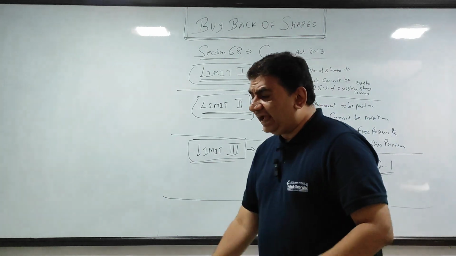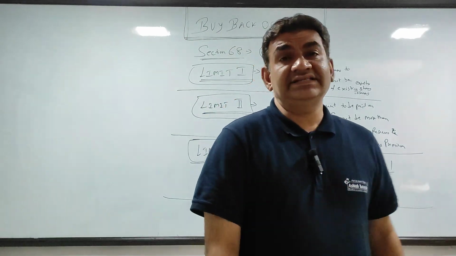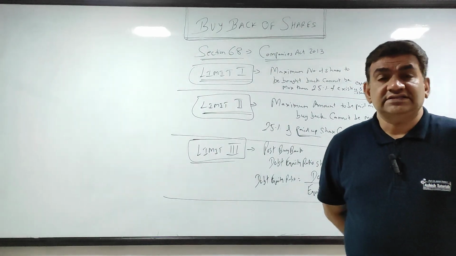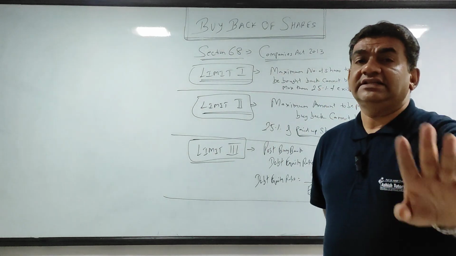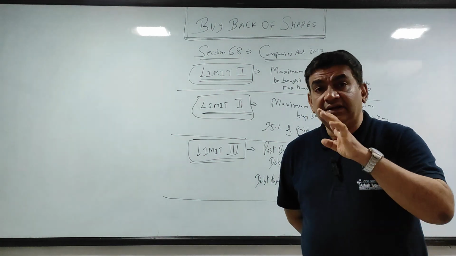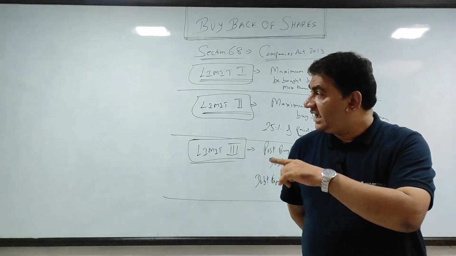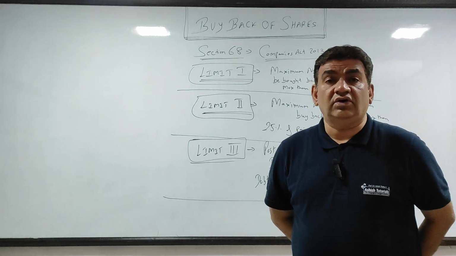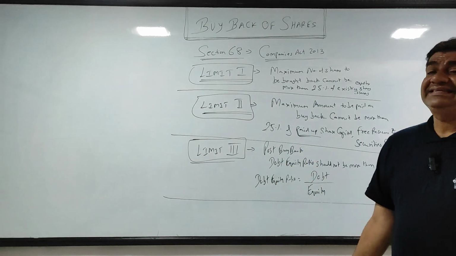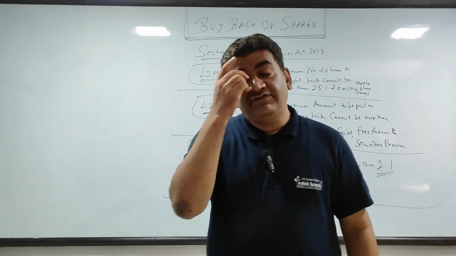Now, as I told you, limits are three only, but there is an additional point which is to be considered, which I will not discuss now. I will discuss after the sum is over, if I feel I'll discuss, otherwise I will not create any confusion. It is important, but I don't want to get into that at this stage. If I feel, after the sum, I'll explain. Got it?